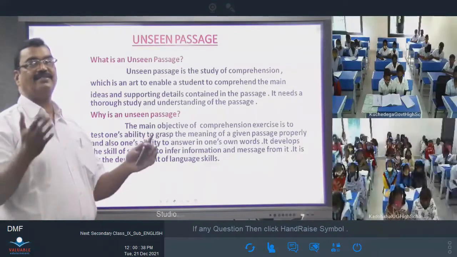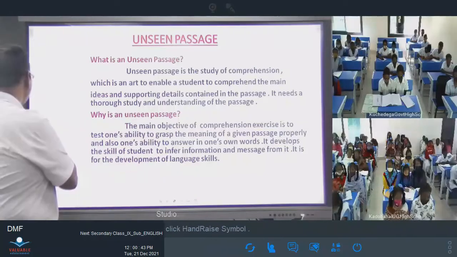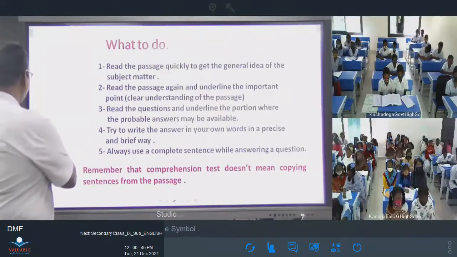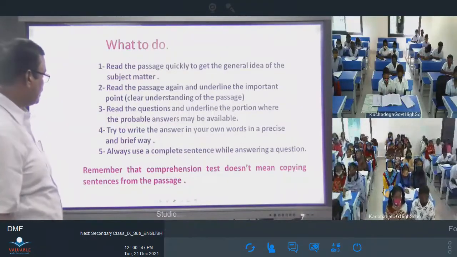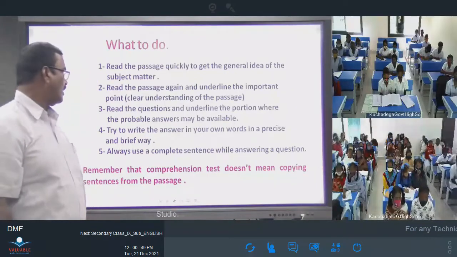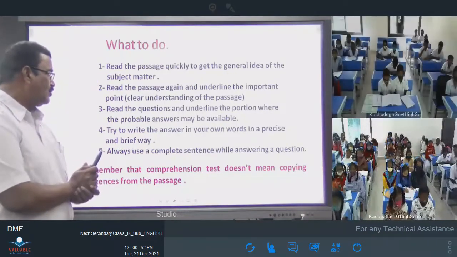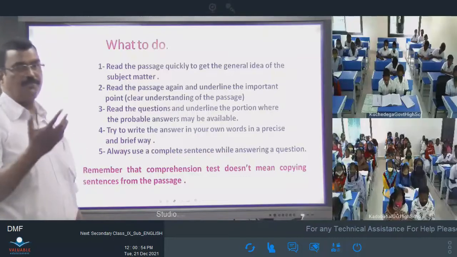That means the student has not understood the passage. That's why read the passage very carefully. Now what to do? Number one, read the passage quickly to get the general idea of the subject matter.